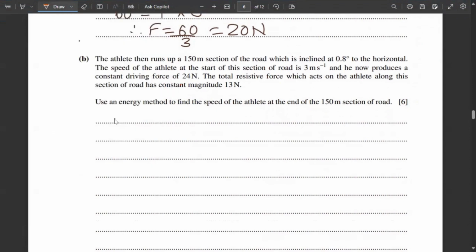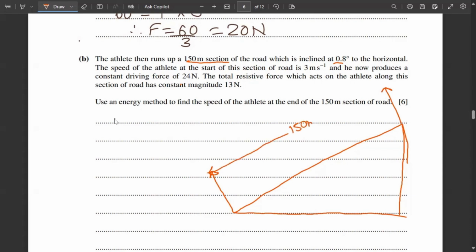The athlete runs up a 150-meter section of a road which is inclined at an angle 0.8 degree. Okay. So we'll have to start drawing the diagram. So let me draw a slope right here. It should be a big slope as we have to mention a lot of details. So the total distance from here to here, that means this distance is 150 meter, which is inclined at 0.8 degree to the horizontal. That means this angle right here is 0.8 degree.